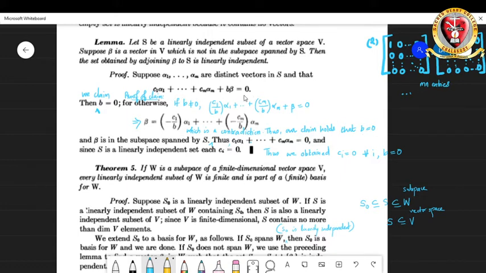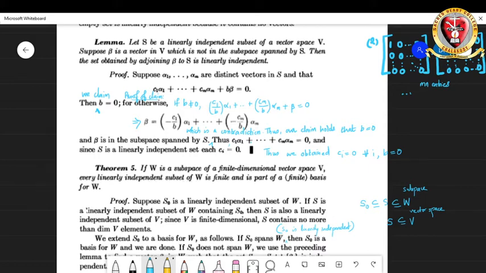So this equation can be rewritten as C1 alpha 1 plus etc. plus Cm alpha m is equal to 0. And we already know that S is a linearly independent set. So we know that C1 is equal to 0, C2 is equal to 0, etc., Cm is equal to 0, and we have already obtained that B is equal to 0. So that gives us the statement which is to be proved. That means the set obtained by adjoining beta to S is linearly independent. So we are done there.